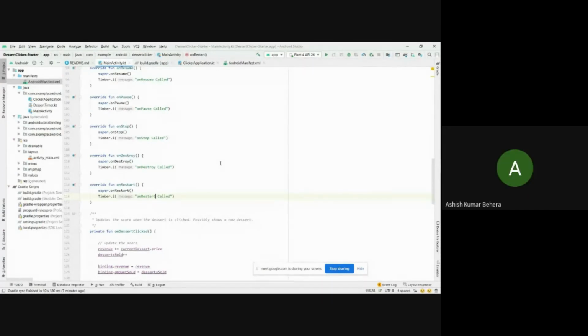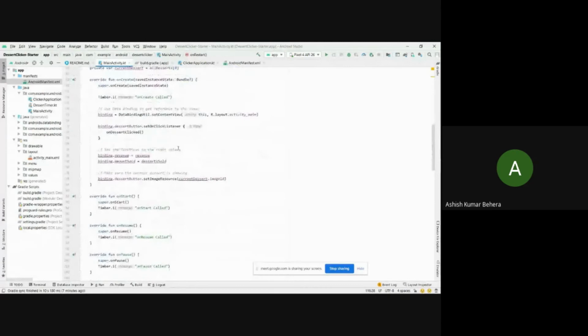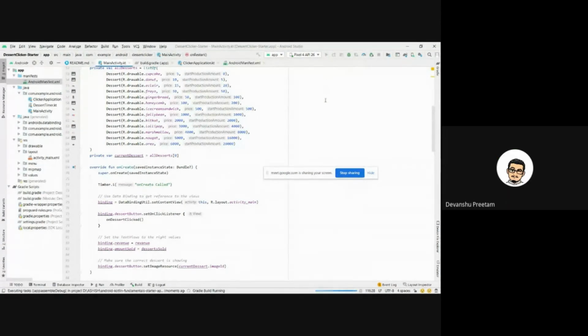Okay, guys, so we are done adding all these statements, and this is the major way that we'll follow in order to add the Timber library into our project. So now I'll run this app in my emulator, that is Pixel 4, and it is suitable for up to API 26. So let me just run this application. As you are watching here at the bottom, the Gradle files are building, and it will take just a few seconds.